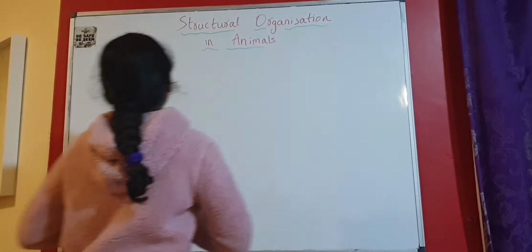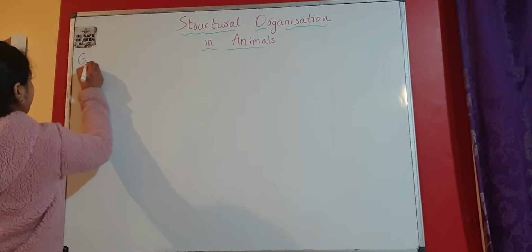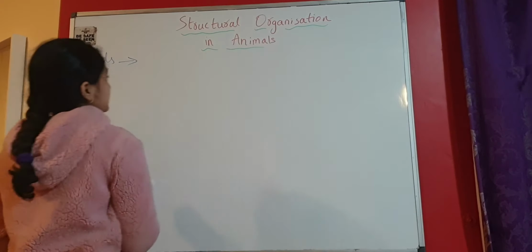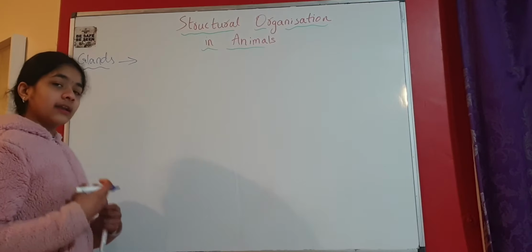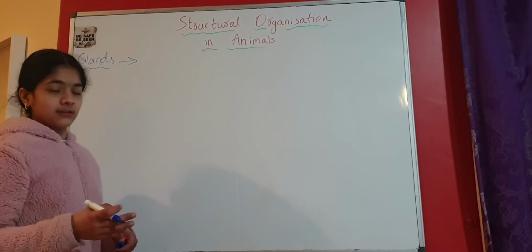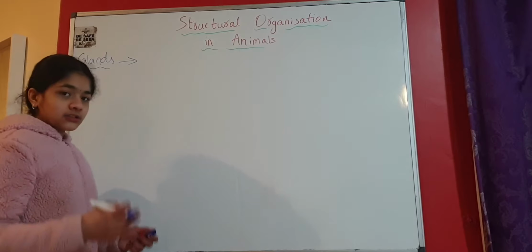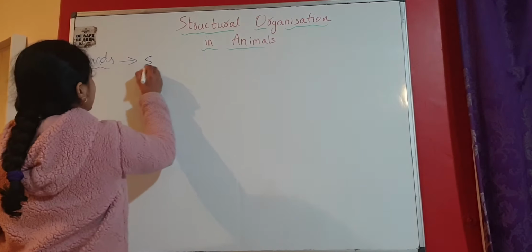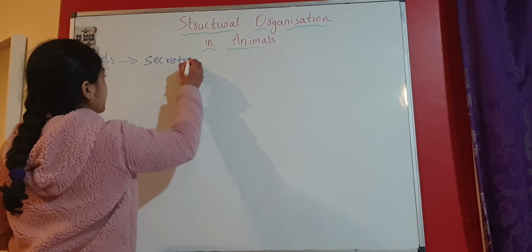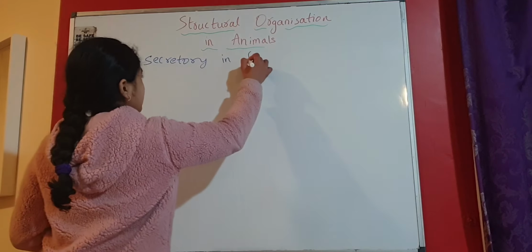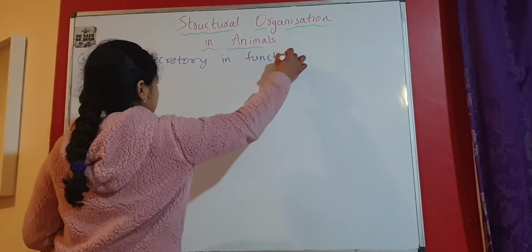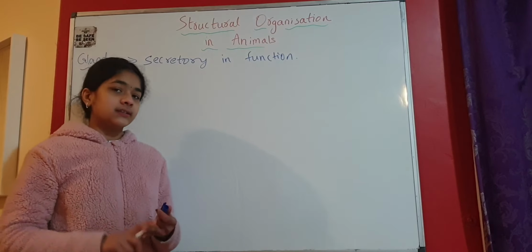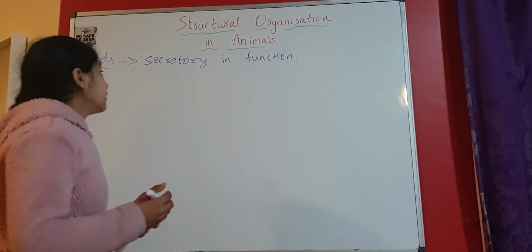In this part we'll talk about glands. So, what are glands? Glands are basically a collection of cells. They can be unicellular or multicellular, but they're a collection of cells which are secretory in function or in nature. Now, these secretions can be hormones, enzymes, mucus, water, or anything.